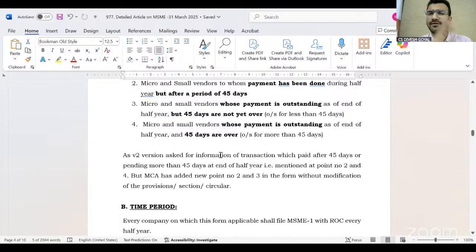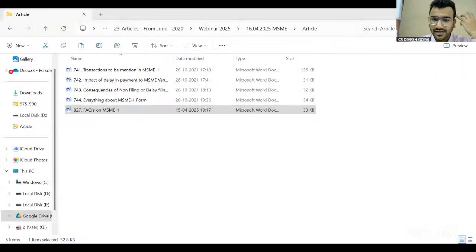The Ministry definitely should come up with some circular or notification to clarify that if the payment is made in 45 days, or payment is pending at the end of the half year but the 45 days are still not complete, whether the company has to file the form or not. The answer should be no. But as per the current scenario, and the current Excel sheet, which we have to file with the MSME 1, I'm just showing you the Excel sheet also. As per that current Excel sheet, even in all these 4 conditions, you have to file the MSME 1 form.